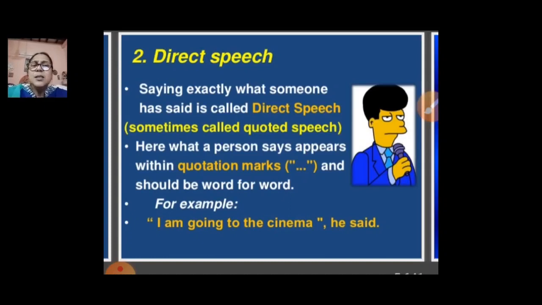Here what a person says appears within quotation marks, that is speech marks, and should be word for word. Nothing changes. Whatever the person said, we write exactly. For example, "I am going to the cinema," he said. It means exactly what he is telling is reported. You can see in this example it is written in the inverted commas.